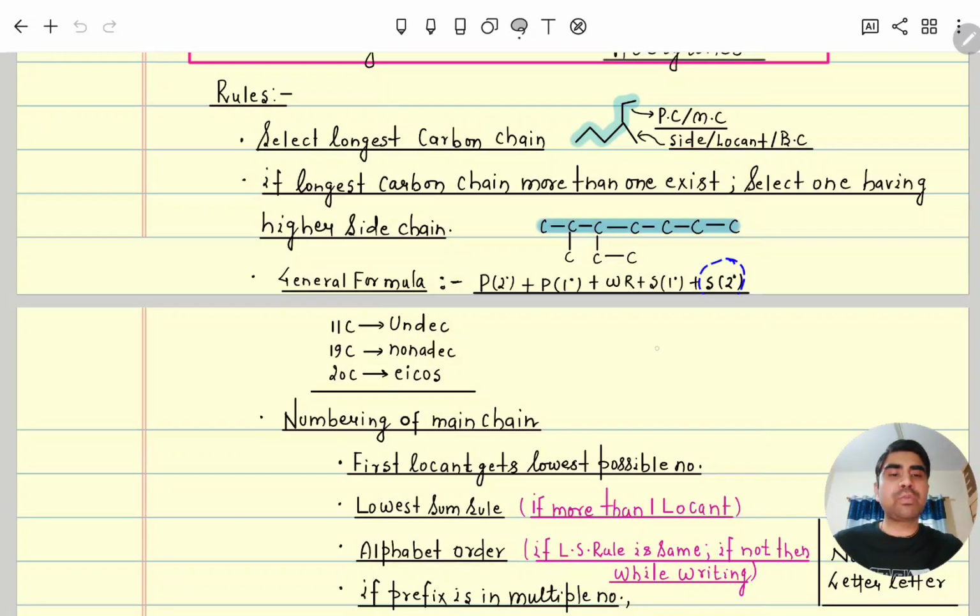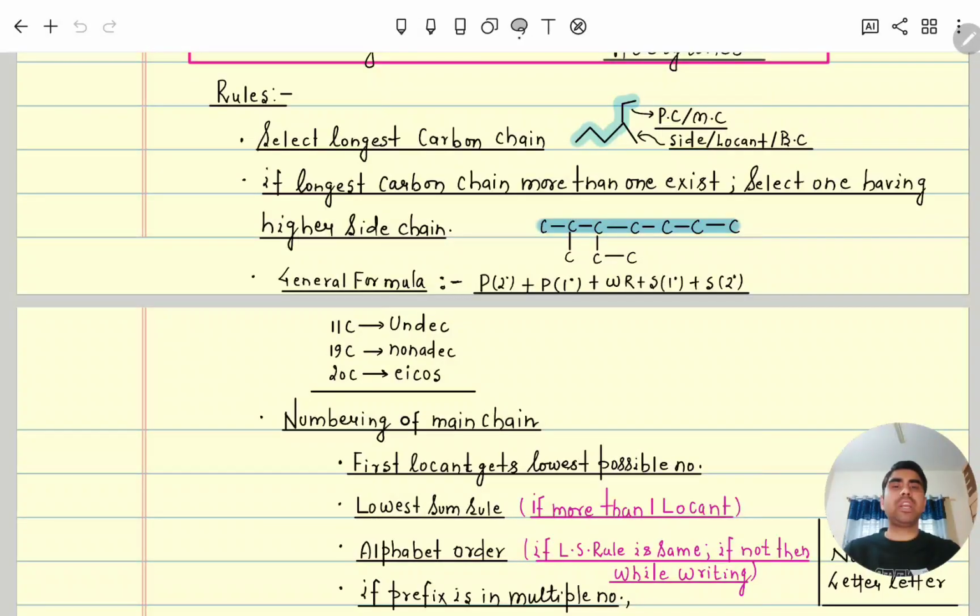Suppose more than one functional group is in the main chain, so one functional group, as per the priority given by IUPAC, will be the main functional group. The remaining functional groups will be in prefix 2 degree. And what is prefix 1 degree? Suppose this is the main chain, here methyl is coming, here ethyl is coming, so all these alkyls will be in prefix 1 degree. Clear? So prefix 2 degree for the remaining functional groups, prefix 1 degree for all alkyl groups, and word root means meth, eth, like that.